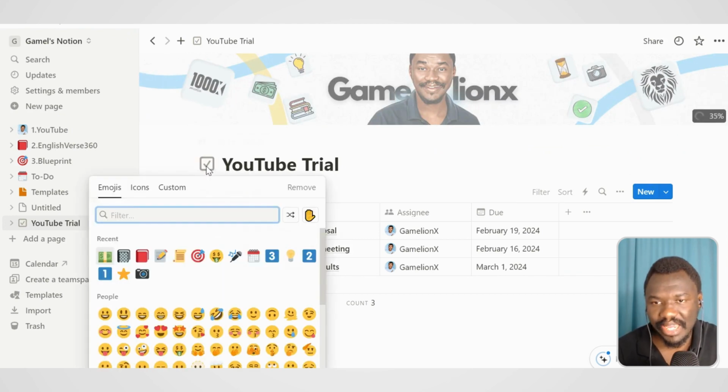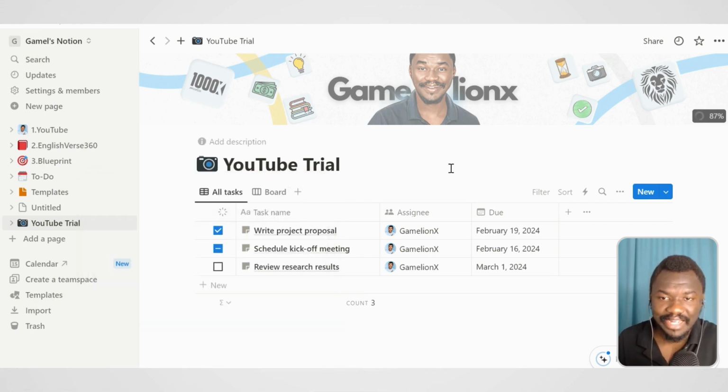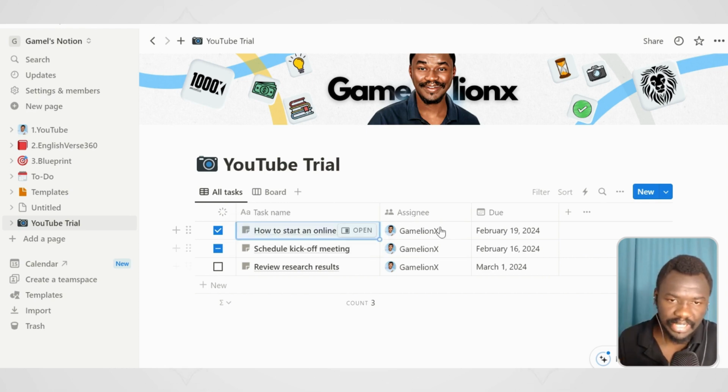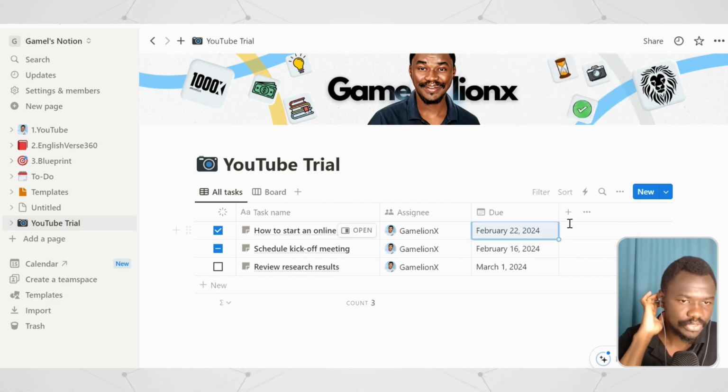You can change this icon over here by just picking, let's say, let me just type in video, and once I have the camera, I can put it in there, and there you go, you have the video. So for example, you have videos that you want to create, let's say how to start a YouTube channel, or how to start an online business. You just have to write it here. It's very simple. And then who are you going to assign it to, and the dates that you want it to finish. So there is a date, you can select any date that you want and update it.